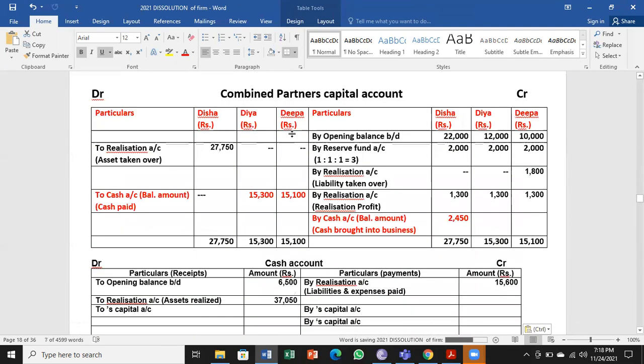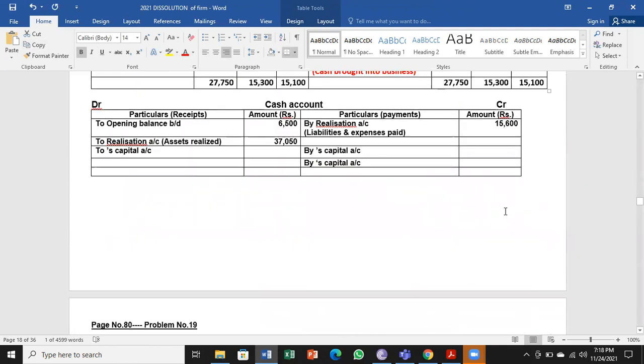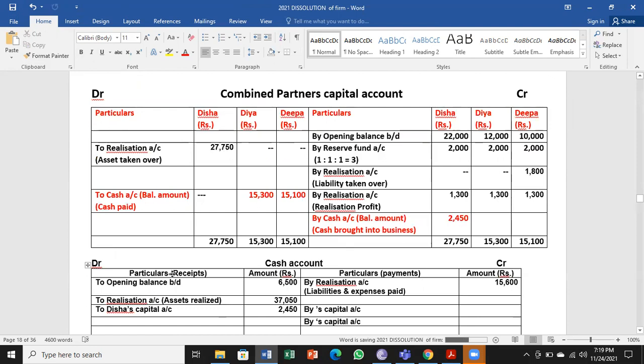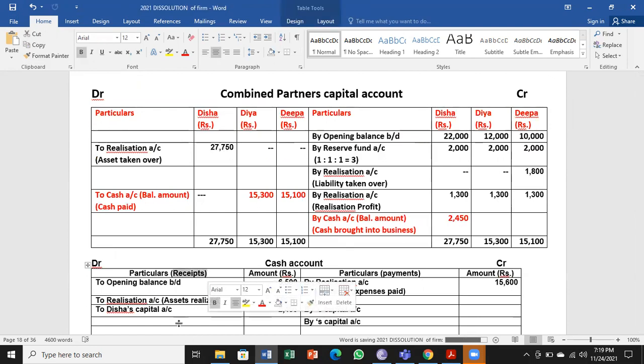Then move on to the combined partners capital account. First we have the cash account, that is cash account debtor to Disha's account, 2,450. So that is cash brought into the business. If you look here, the debit side comes to Disha's capital account, 2,450. That is cash brought in, it becomes a receipt for the business.